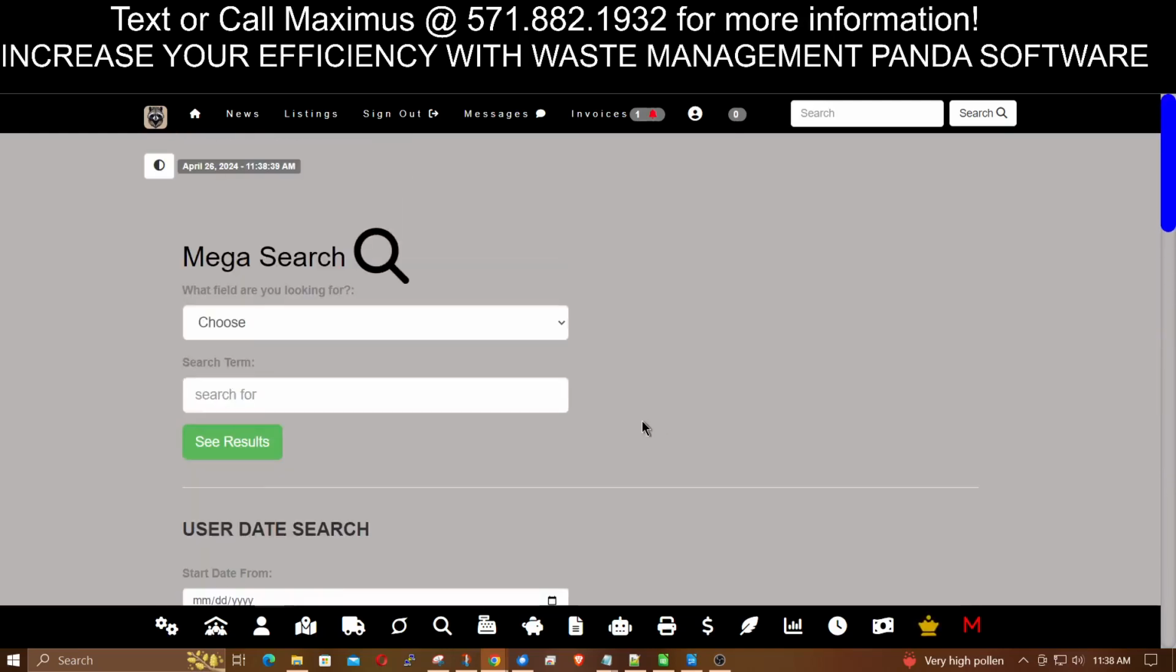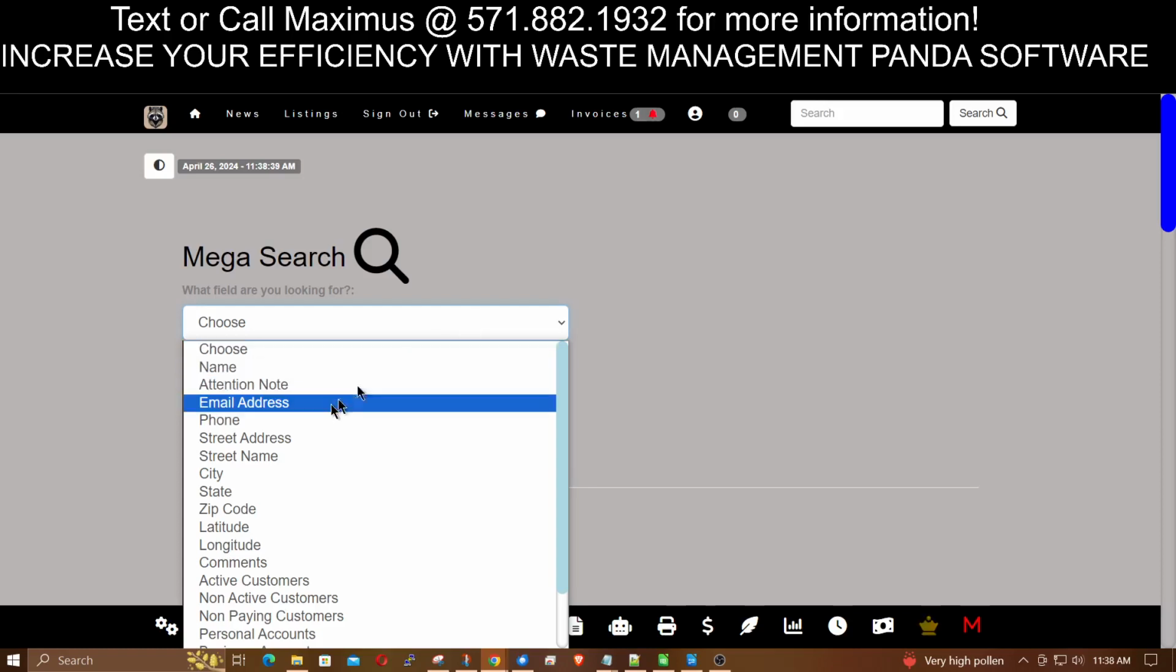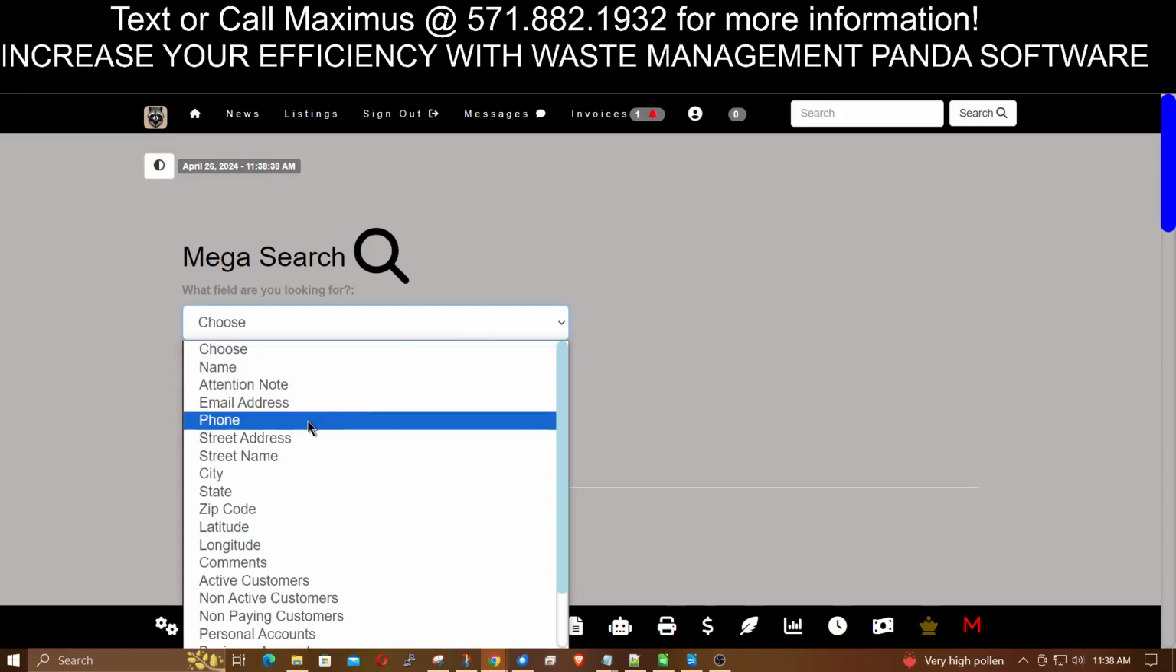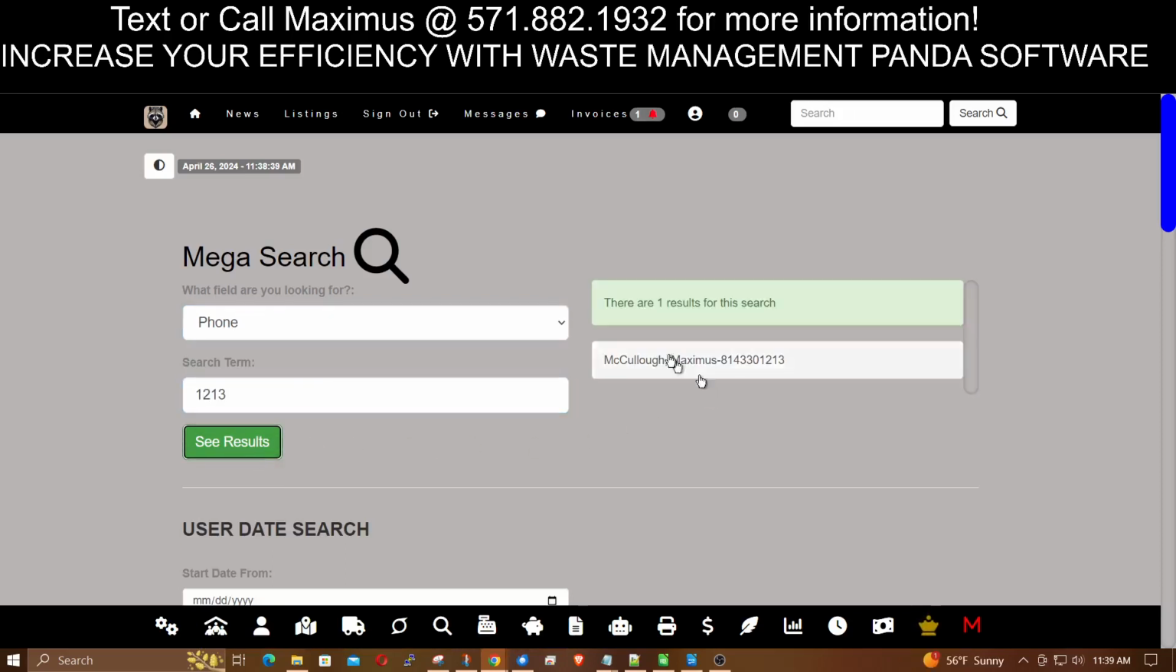If you're looking for different things, for example, maybe you knew part of an email address or a few digits of the phone number. Let's see if my phone number's in here. Yep, there it is. So if you just remember portions of it. Now you could always use this search up here, but you can always get to where you want to go very fast using these searches.